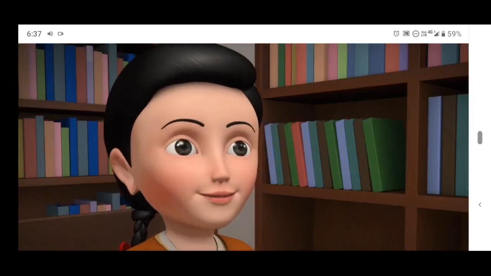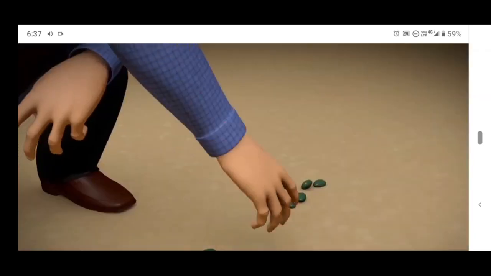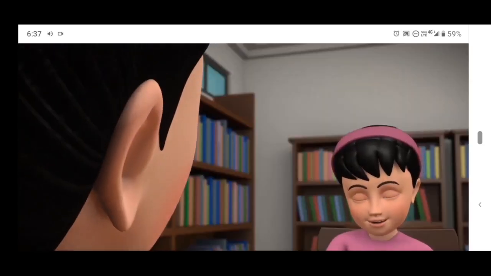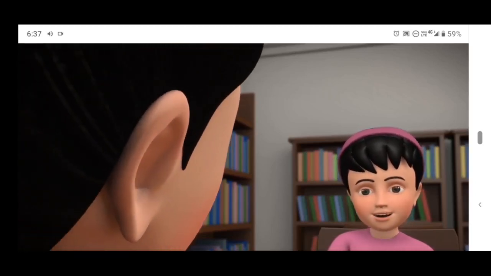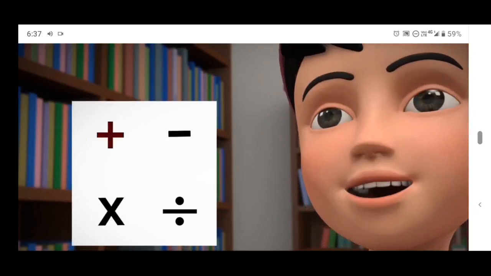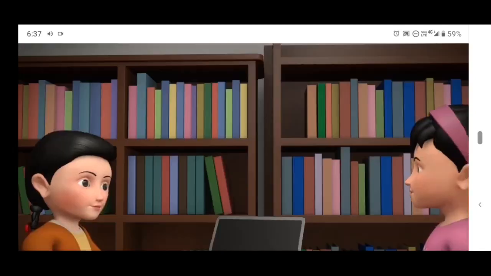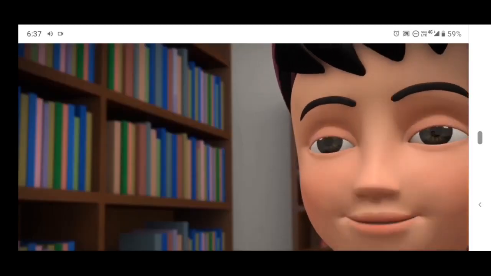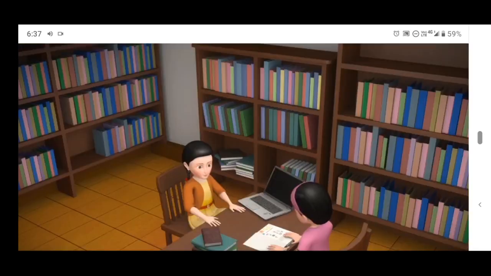Sure, tell me please. In the olden days, people counted on their fingers. They even used stones and bones to keep count. These methods, however, were not efficient for counting large numbers or doing mathematical operations such as addition, subtraction, multiplication, and division. Over the years, several devices were invented that were capable of performing mathematical operations. Come, let's look at some of the early calculating devices.